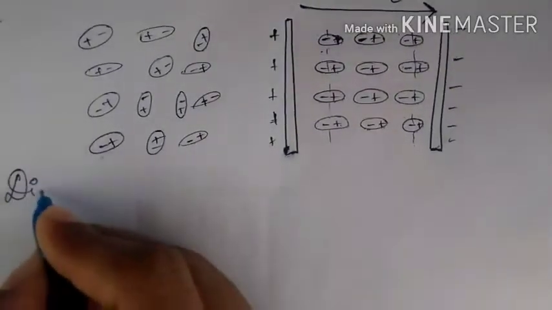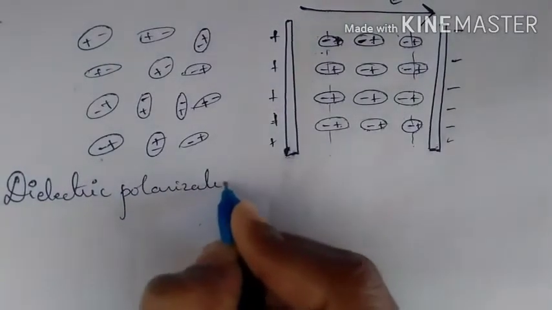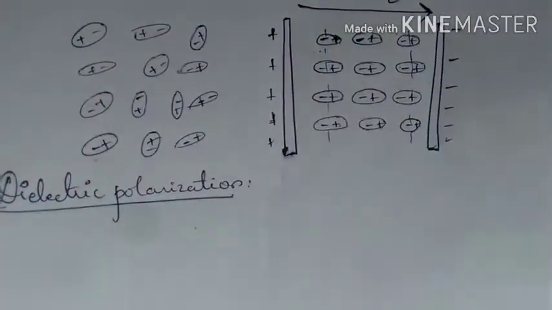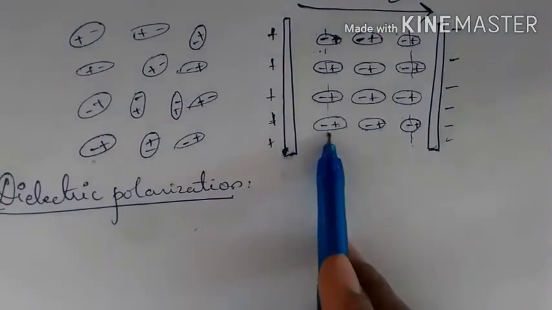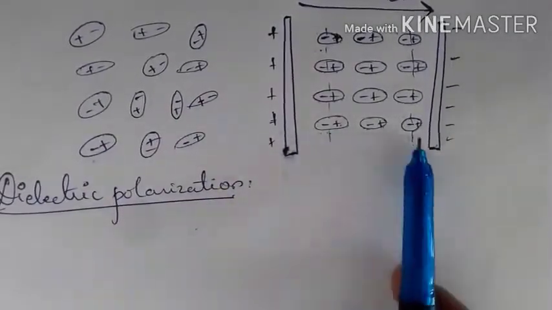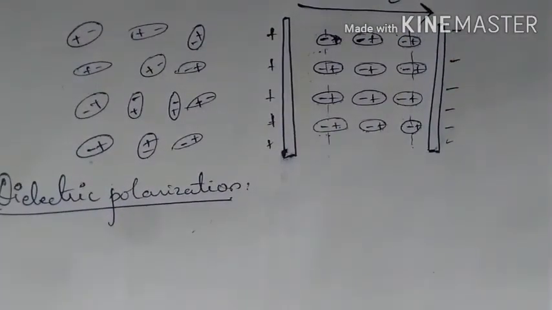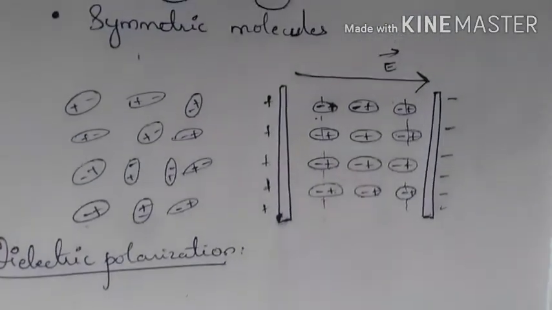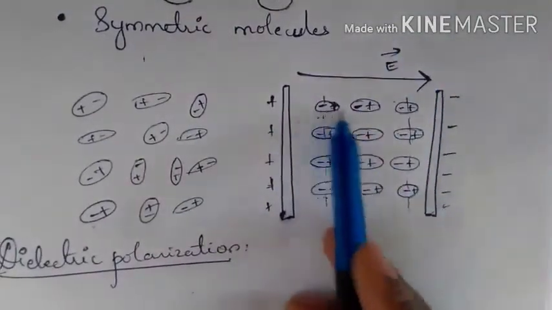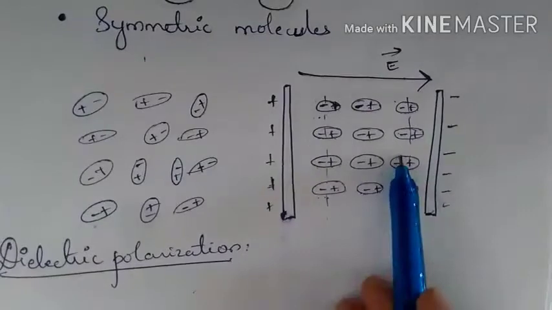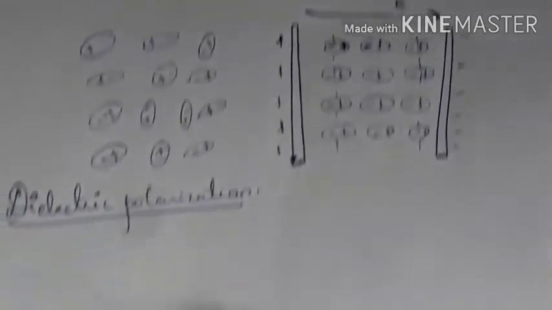So this is known as dielectric polarization. So what is dielectric polarization? The polarization of a dielectric is the process of inducing equal and opposite charges on the two opposite faces of the dielectric on the application of an electric field. So here you have the electric field. On the application of this electric field, you are inducing equal and opposite charges on two different faces of the dielectric. That is known as dielectric polarization.